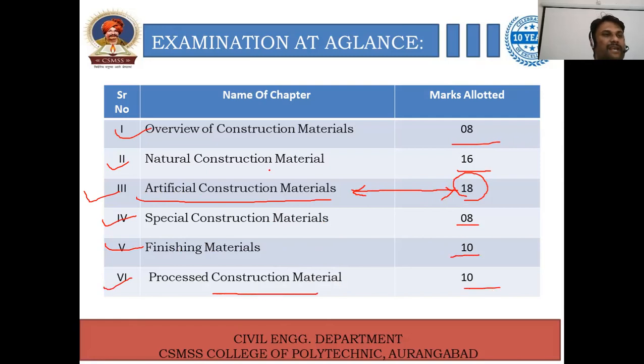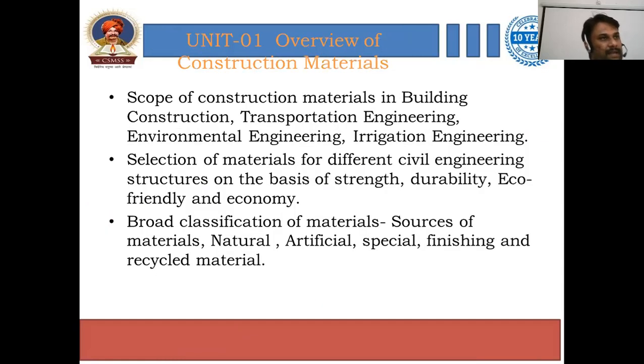It means if you look at the examination scheme or the allotment of marks for the examination, you will observe that the third chapter, artificial construction material, will be for 18 marks. So it is quite important to study this chapter seriously. It means you have to study the whole course seriously, but you have to concentrate on this chapter, artificial construction material.